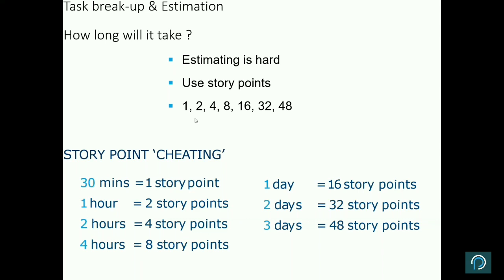So one way of using is this number: 1, 2, 4, 8, 16, 32, 48. Another way of story points is 1, 2, 3, 5, 8, 13, right? That is also another way of using these. These are the numbers that we assign to each story point. And there is a standard guideline. I mean, the guideline that you see here is not something that is strictly followed.